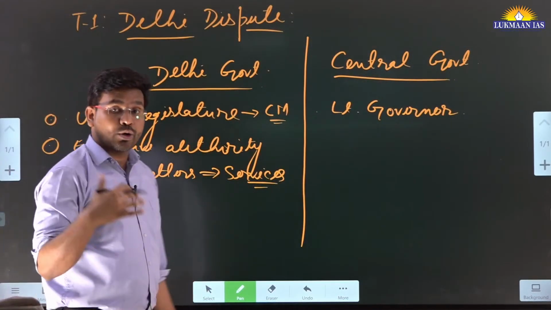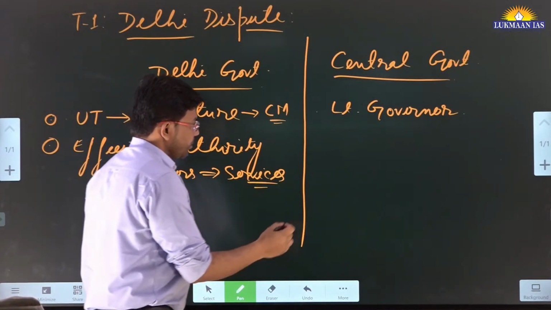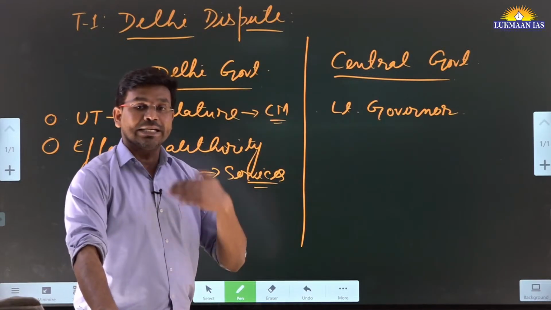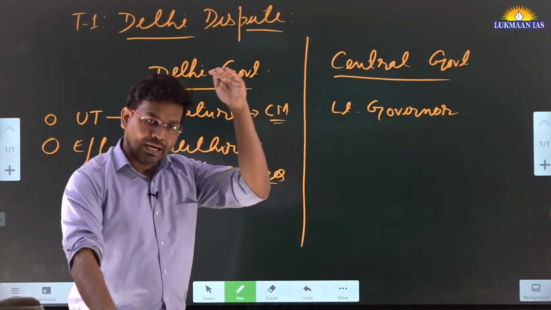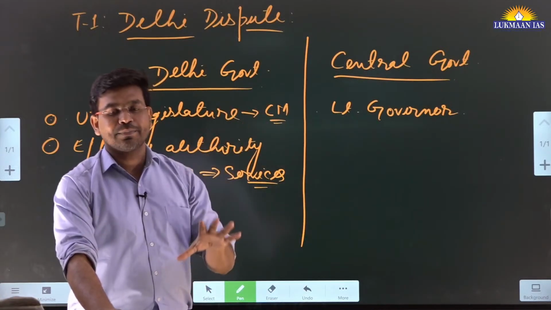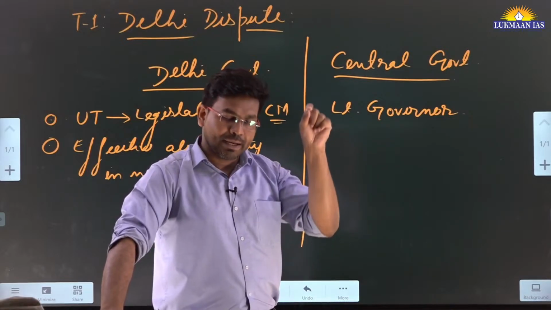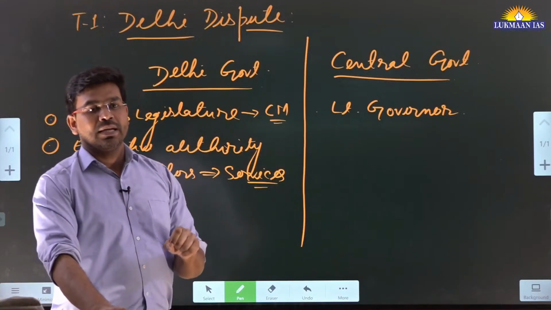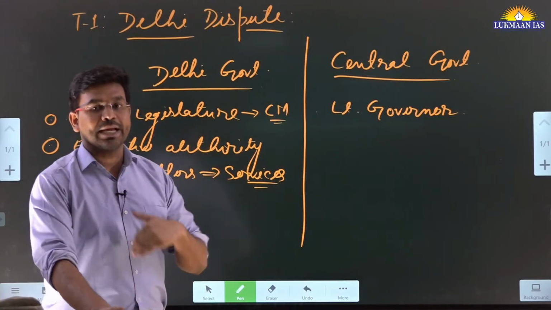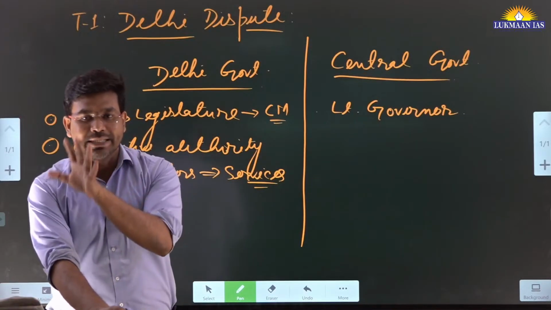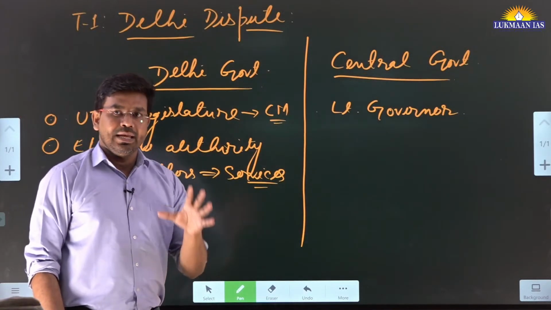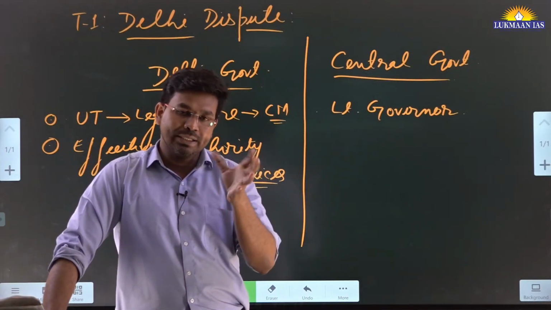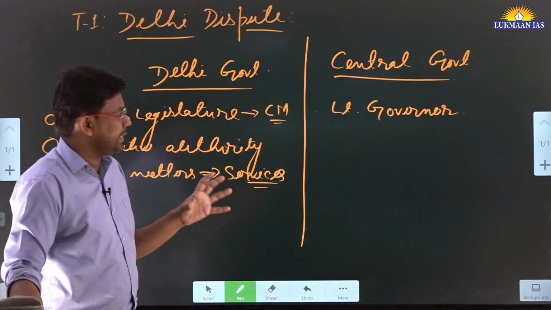And if I talk about the Constitution of India, under the 7th schedule of the Constitution of India, there are 3 lists. One of the lists is the union list, under which subjects are mentioned, and in these subjects the union government or central government can make laws. Then there is a state list. In this state list, the state governments and union territories with legislature can make laws. Then apart from this, there is another list which is known as the concurrent list, and in the concurrent list both the state governments and the union government can make legislation.